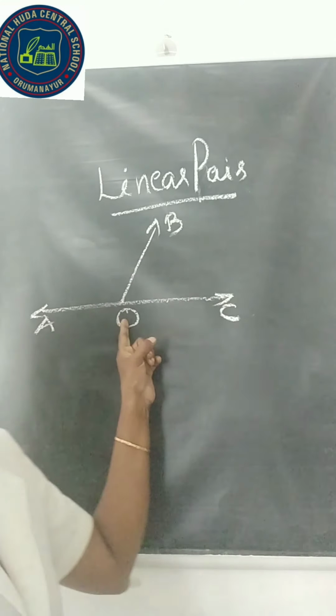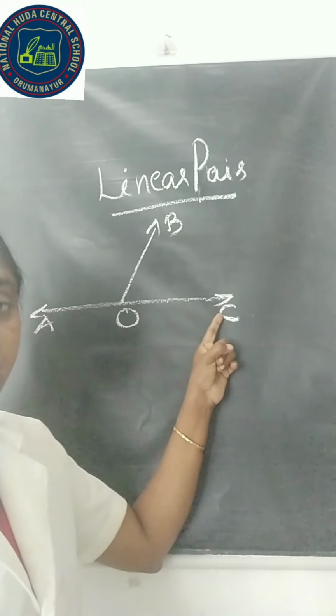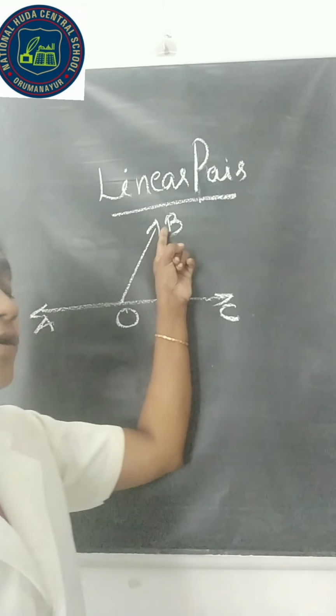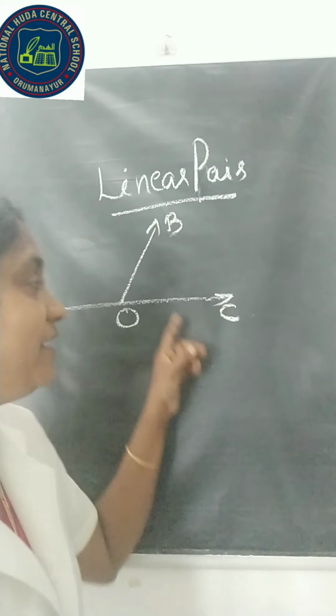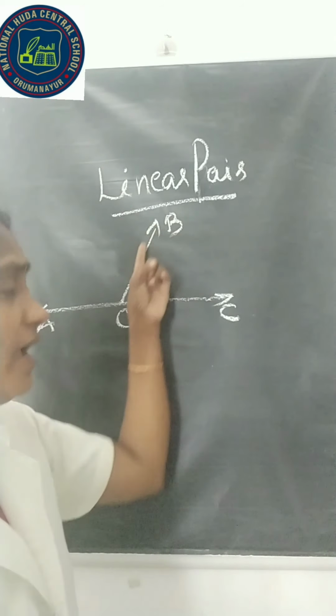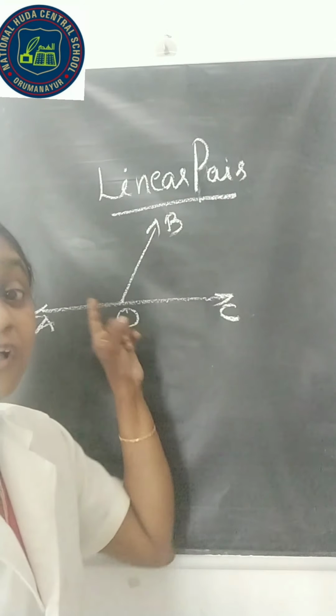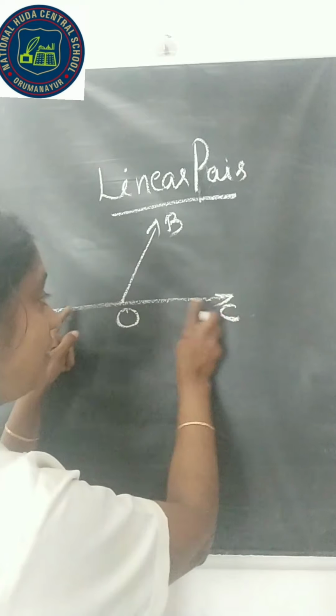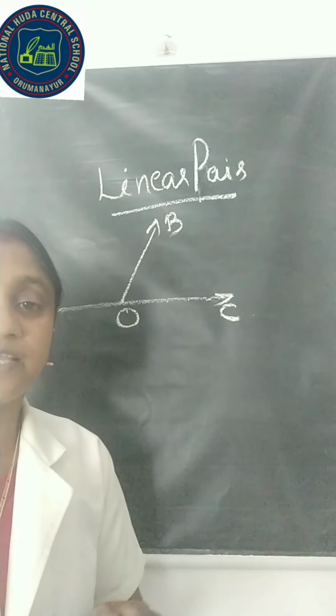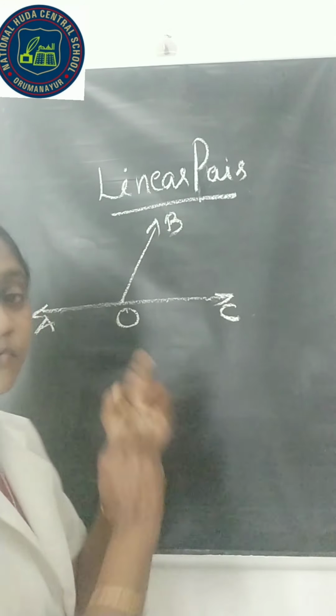Here there is a common arm OB and there is a common vertex O, but the two non-common arms lie opposite to each other.